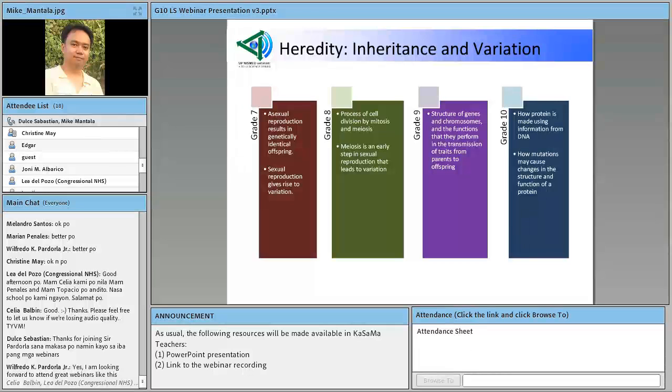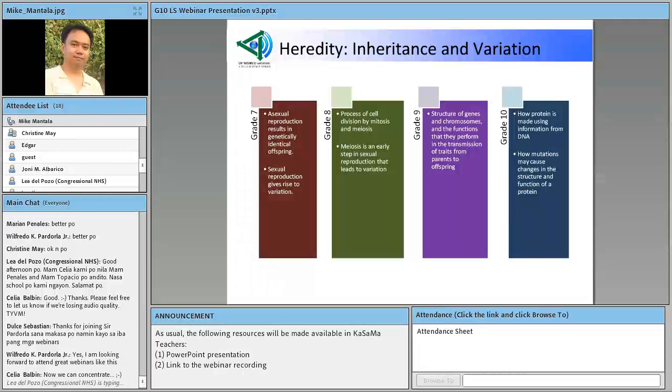Okay? And then in grade 8, the focus would now be on the process of cell division by mitosis and meiosis. And then again, what's important here is that in meiosis, there's variation happening. So nagkakaroon ho ng variation sa meiosis, which is of course not a feature of mitotic cell division.